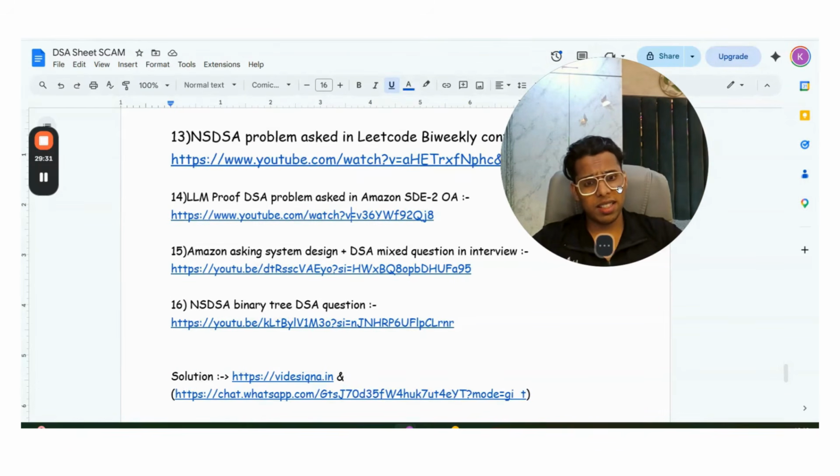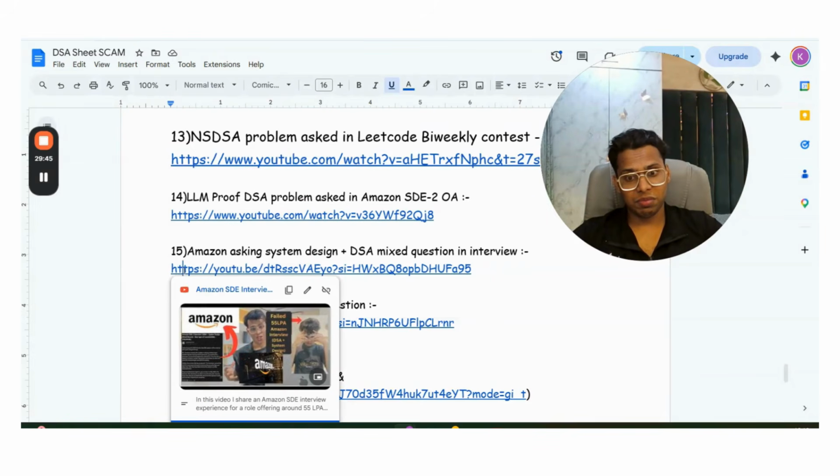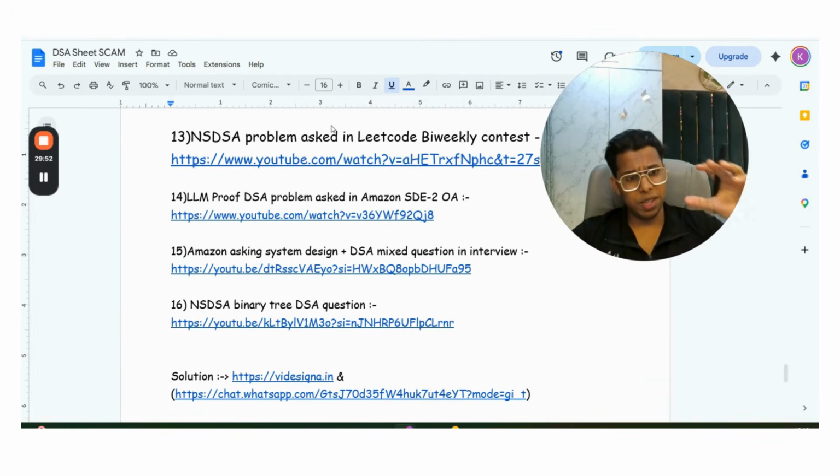Amazon is also asking system design plus DSA based mixed questions. Standard DSA sheets never tell you what to do if, after solving the DSA question, they ask a hard follow up on it of system design to check your practical theoretical skills. This was also asked. Oh my goodness. So you guys can see companies have changed their level, but people are sticking to the old methodologies which are not giving any benefit.